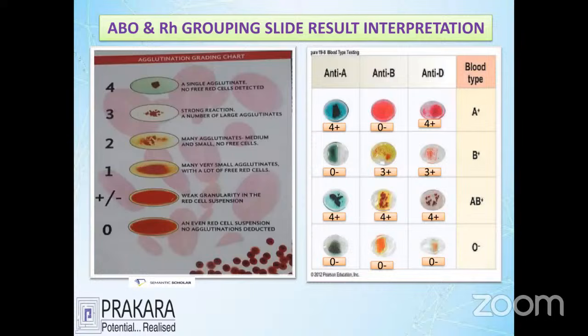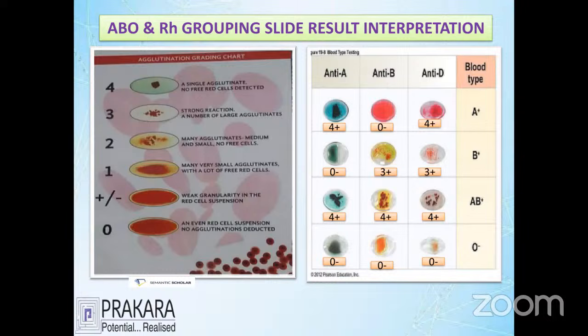B antibody did not react, so the grading is 0. And the Rh anti-serum is giving 4 plus, which means it reacted strongly. We can say that he has a strong A and Rh antigen, and this is called A positive. Let's go to the second case, which is called B positive.